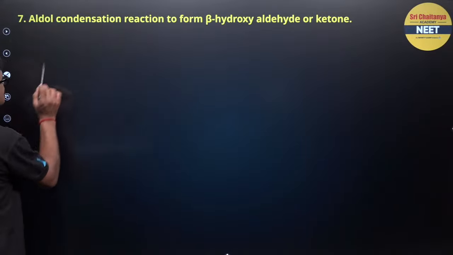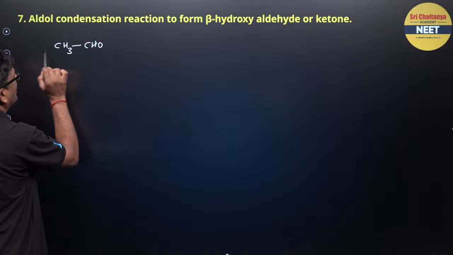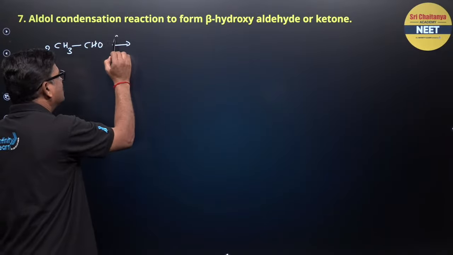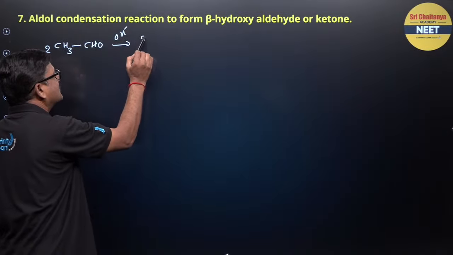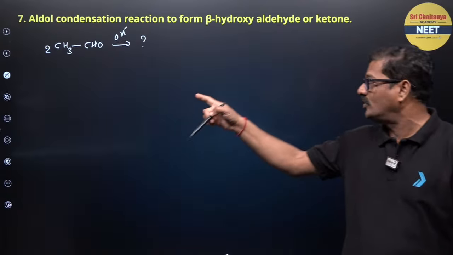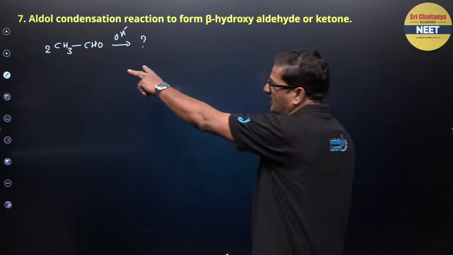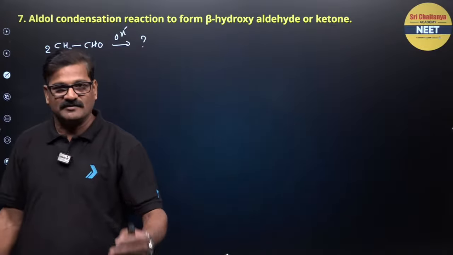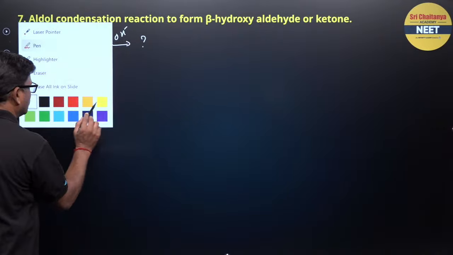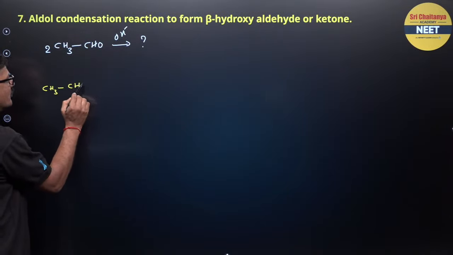So let's see. This is CH3 and CHO, and two molecules are used. And what will be the product when it is treated with sodium hydroxide? That is the biggest problem. Don't worry, I am going to give you the trick to solve this. So two molecules इस्तेमाल किया जाएगा ना, and I will give you the mechanism and the trick as well. Stay tuned.